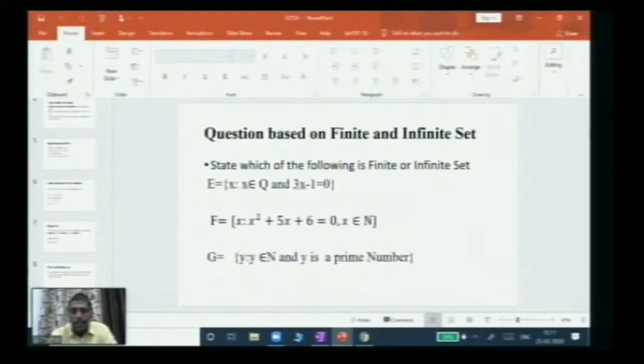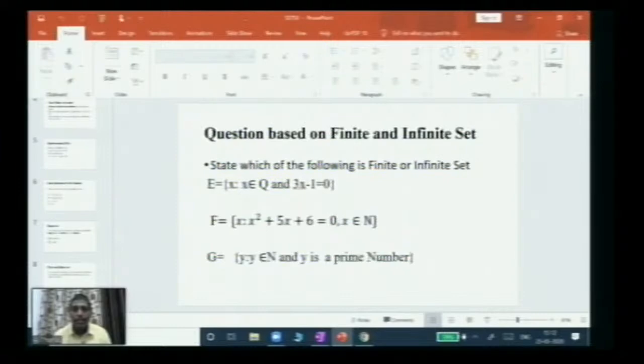If you don't know set, then you may find it hard to define what is relation, what is function, because they are defined on the set. So it is very fundamental, and a student of mathematics should know what is a set and how to represent a set.